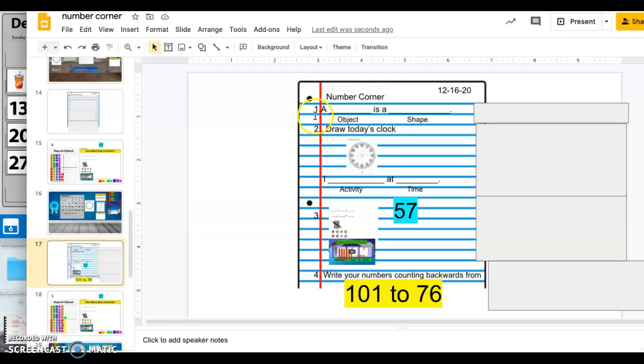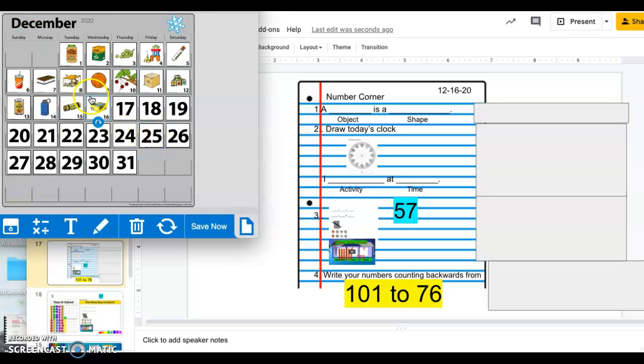Next to number 1, we are going to write about the calendar. I pull up today's calendar, I see a game, a boxed game. So you could either say board game box or game box. So when we look at number 1, we are writing a blank is a blank. So a game box is a, and then you're going to tell me what shape you see.